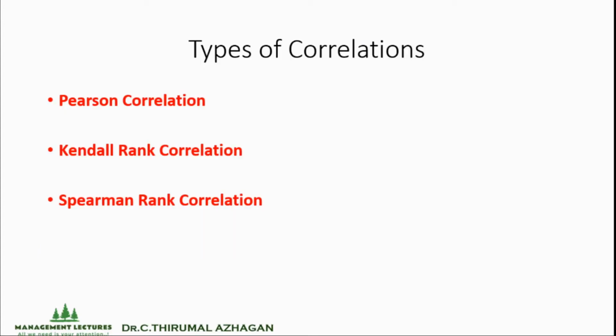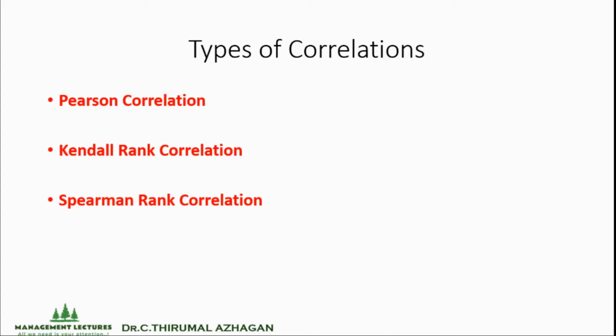Now we are going to discuss the types of correlations. Based upon these three types, we are going to discuss the lab work for our data analysis and business modeling lab. First type is Pearson correlation, second is Kendall rank correlation, and third is Spearman rank correlation.